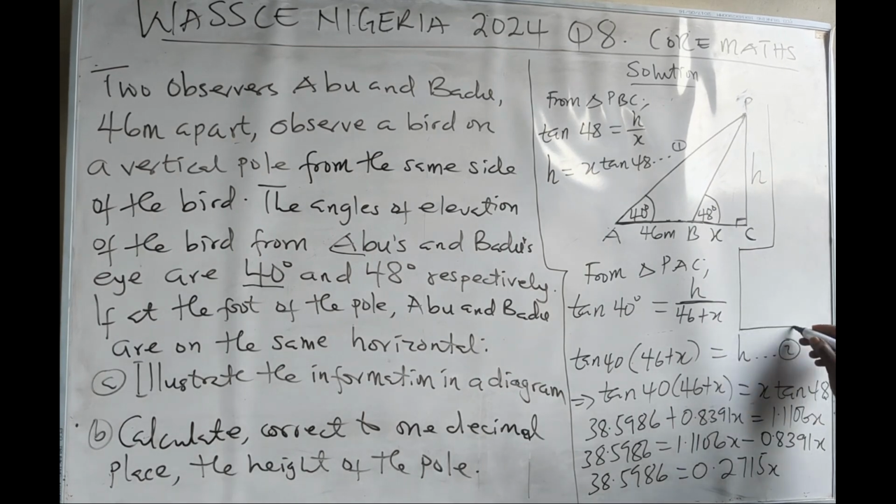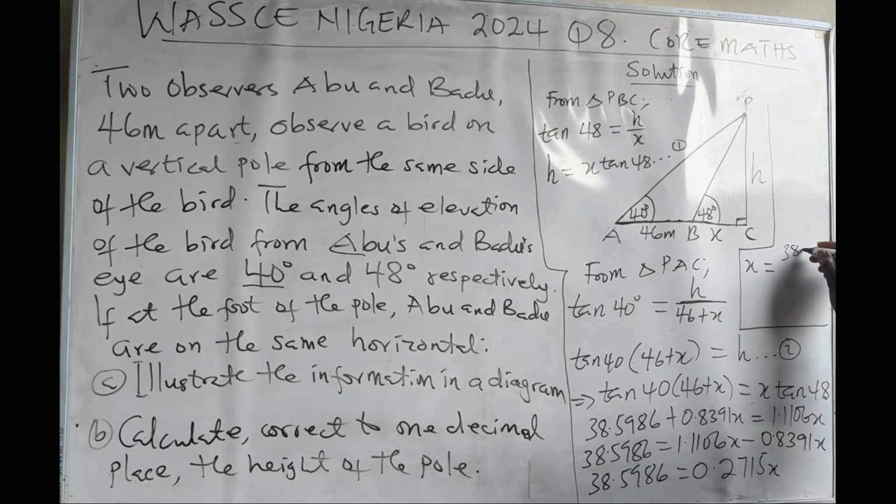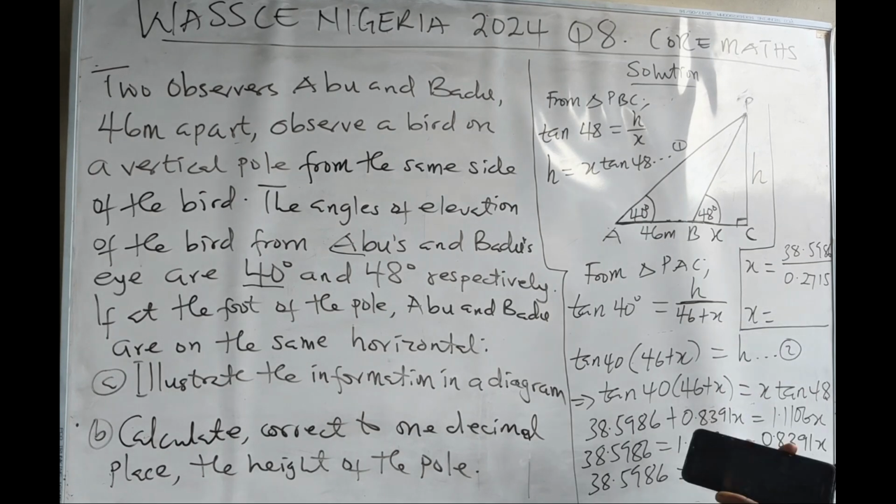Let me use this small space here. So our x is going to be 38.5986 divided by 0.2715.